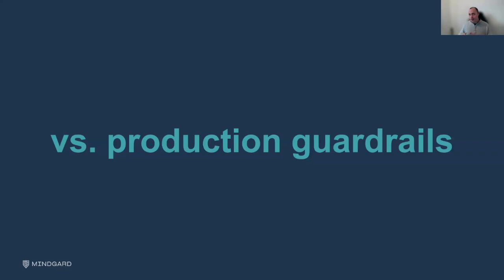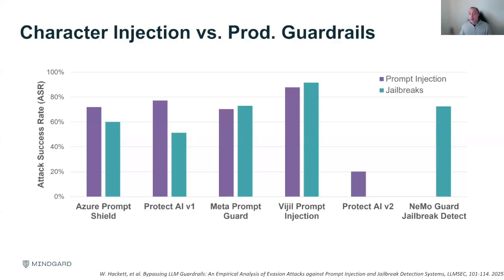The example I've shown you came from a recent engagement we did to red team and find weaknesses in AI systems. I want to show you now how these actually stack up against other production guardrails. This work we published recently in peer-reviewed academic research, and you can see here that I've taken 6 well-known guardrails, like Azure Prompt Shield, Protect AI's V1 and V2, Meta Prompt Guard, and NeMo from NVIDIA.